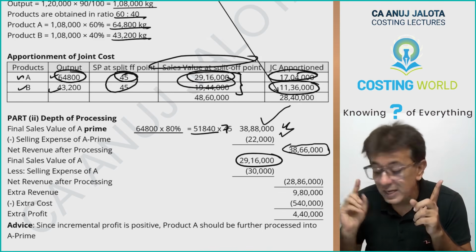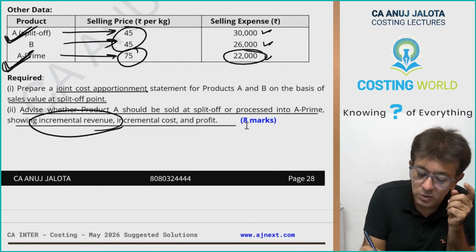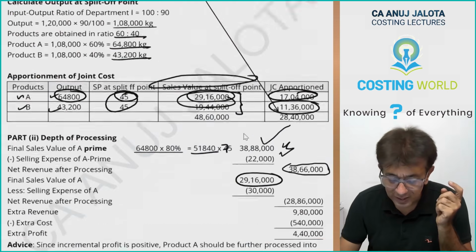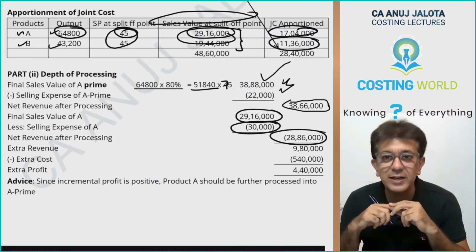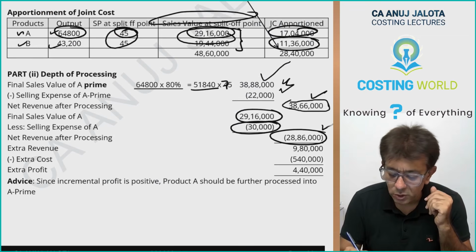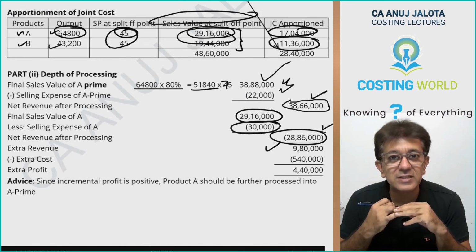But if you sell A just like that, you will incur higher selling expenses of how much? 30,000. So that 30,000 I've written over here. Let's subtract that. So in hand, you're going to be getting 28,86,000. You take this, you subtract. Extra revenue that you will be getting is 9,80,000.